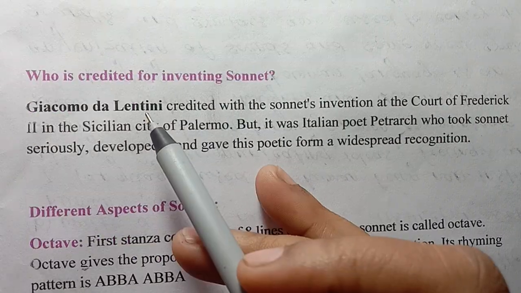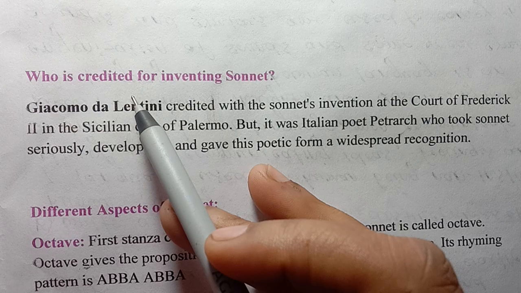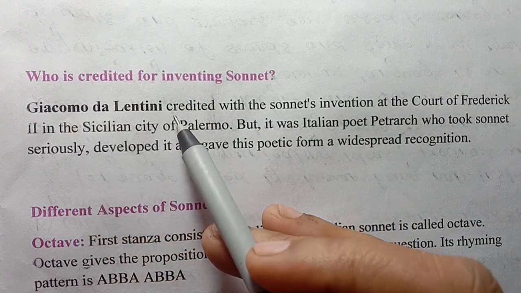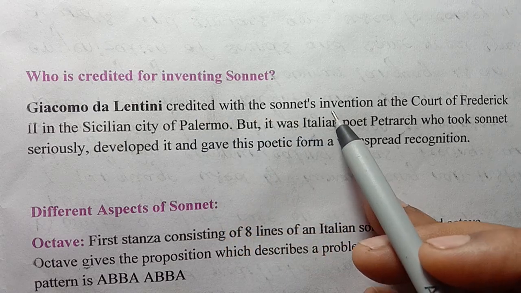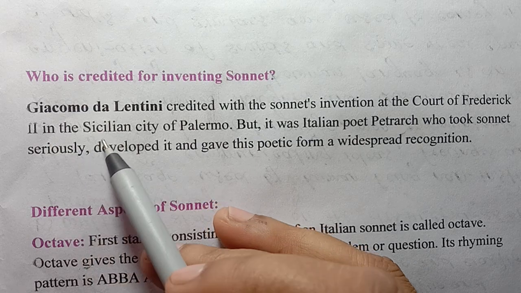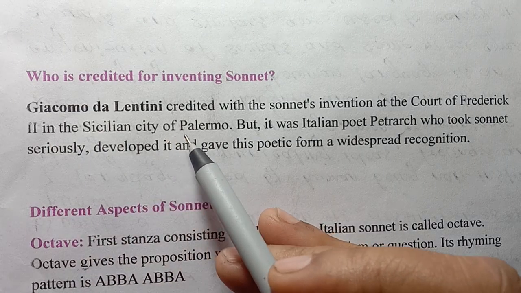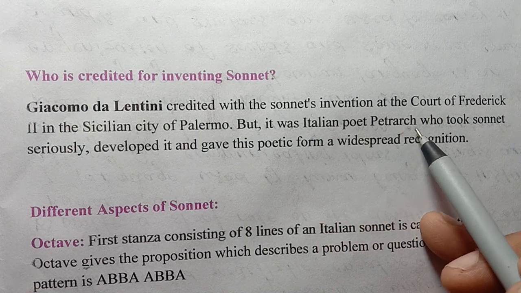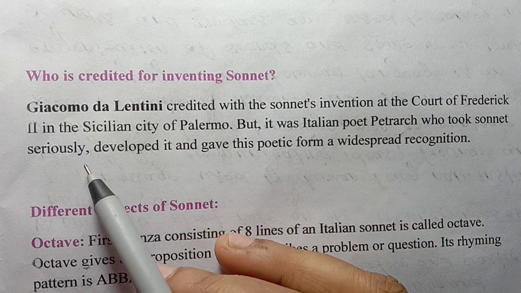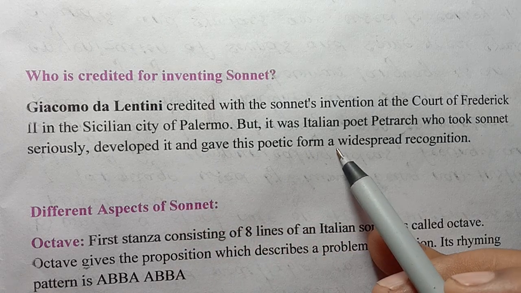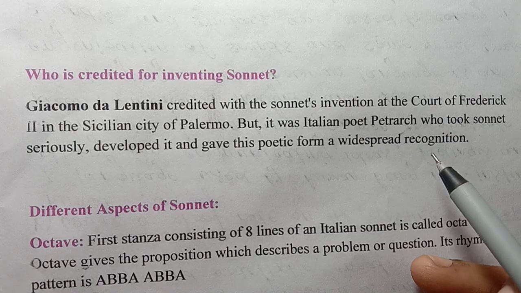Now I will tell you who invented the sonnet form. Giacomo da Lentini is credited with the sonnet's invention at the court of Frederick II in the Sicilian city of Palermo, but it was the Italian poet Petrarch who took the sonnet seriously, developed it, and gave this poetic form widespread recognition.